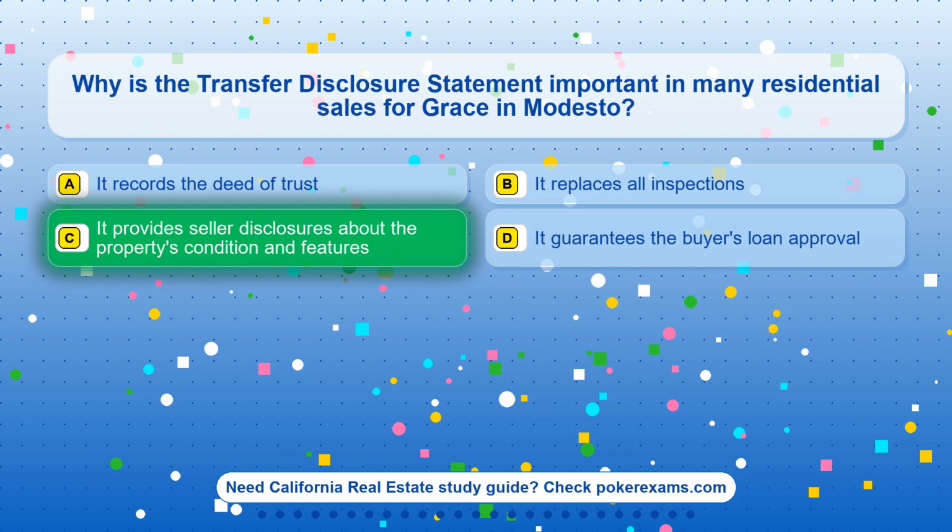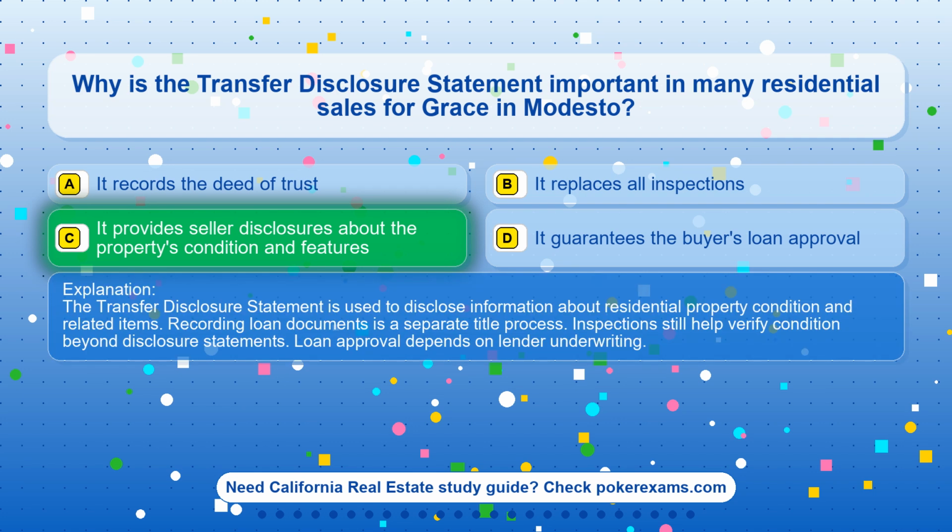The correct answer is option C. It provides seller disclosures about the property's condition and features. The transfer disclosure statement is used to disclose information about residential property condition and related items. Recording loan documents is a separate title process. Inspections still help verify condition beyond disclosure statements. Loan approval depends on lender underwriting.